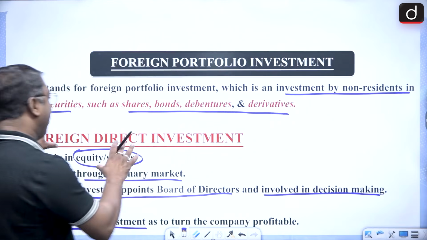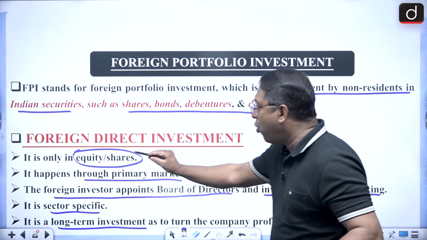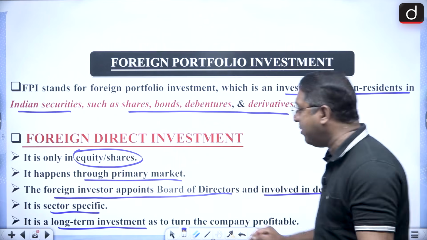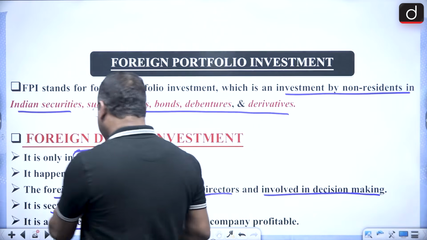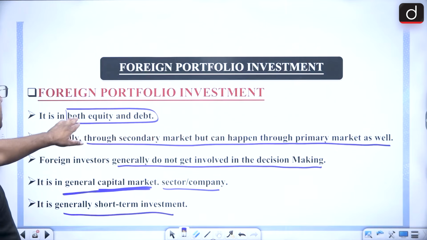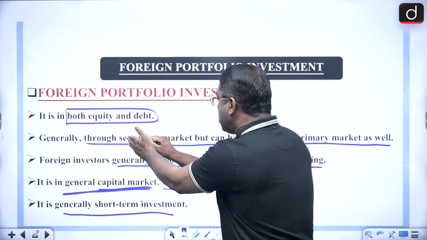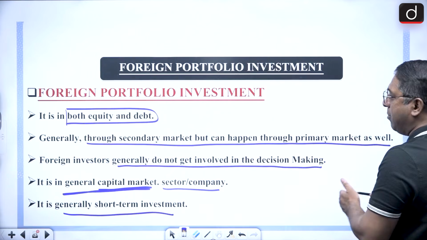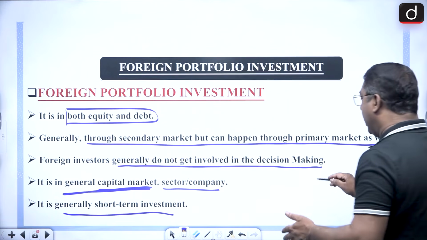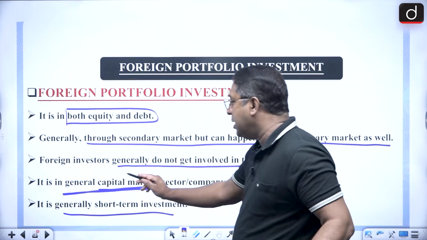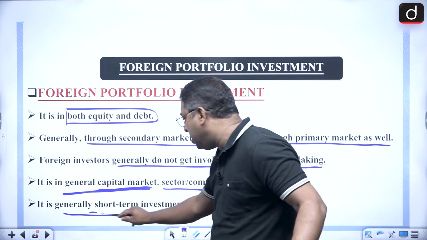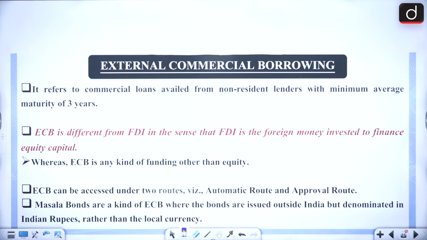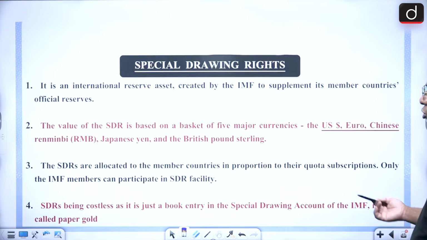So there is a difference between FDI and FPI. FDI is only for equity shares, only through the primary market. The foreign investor appoints the board and controls the decision making, it is sector specific and long-term investment. Whereas FPI involves both equity and debt, it is generally through the secondary market but also through the primary market, and the investor generally does not get involved in decision making. It is in the general capital market, sector or company both can happen, and generally short-term investment is involved. Got it? External borrowings we have already done, no need to talk about that.